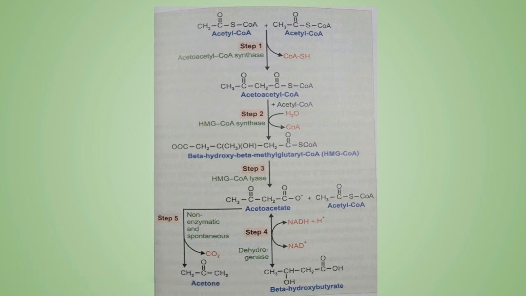So these are the 5 easy steps of ketogenesis, which mainly occurs in the mitochondria of the liver. We'll talk about ketolysis, ketosis and the clinical aspects of ketone bodies in our next videos.